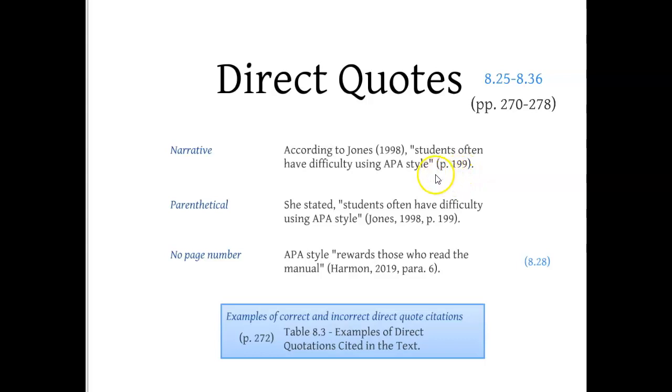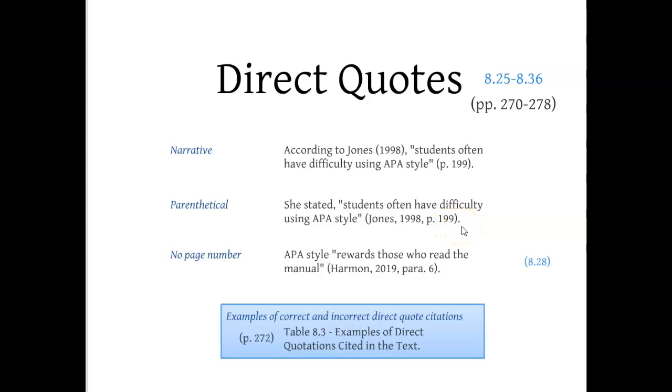One thing that you'll notice is that instead of putting the period right before the quotation mark, which a lot of people do, you actually put the period at the very end of the page number statement. Now with a parenthetical citation, again, that's that little abbreviated version of an in-text citation, you include all that information together. So at the end of the quote, I put the author or authors, the date, and then the page number, and then follow that with a period.